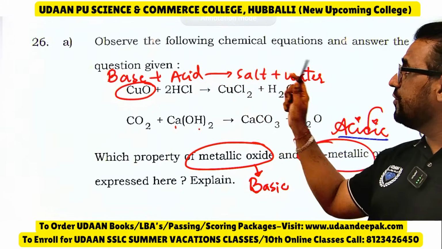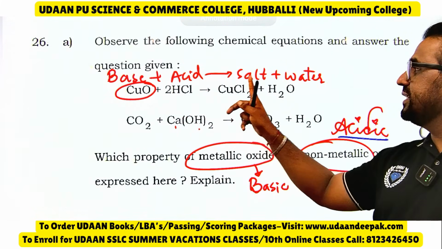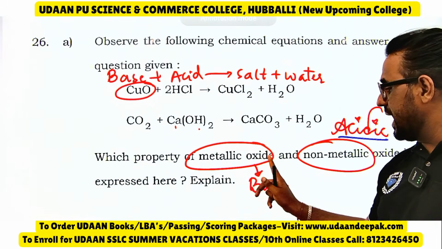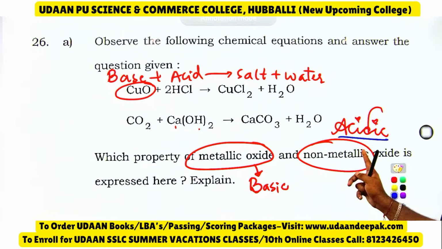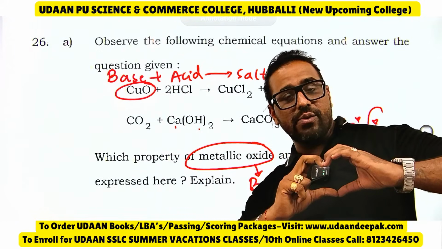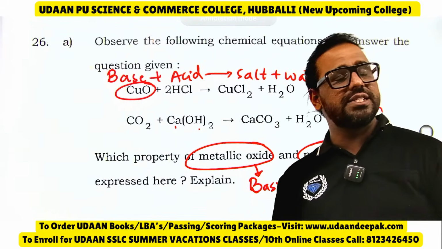Now see, observe the following chemical equations and answer the given question. Base plus acid will give salt plus water. Which property of metallic oxides? Remember, metallic oxides are basic in nature and non-metallic oxides are acidic in nature. Therefore, base and acid will combine to form salt and water. This answer has been expressed in this case dear.